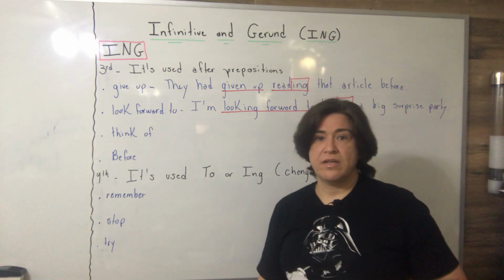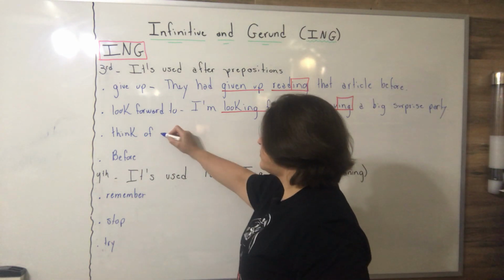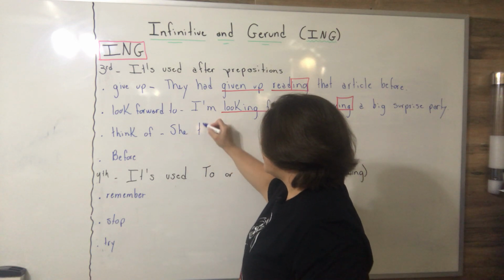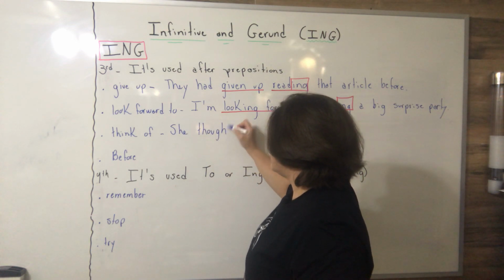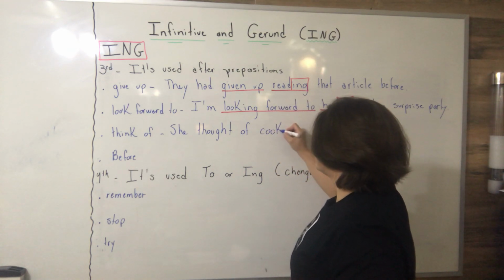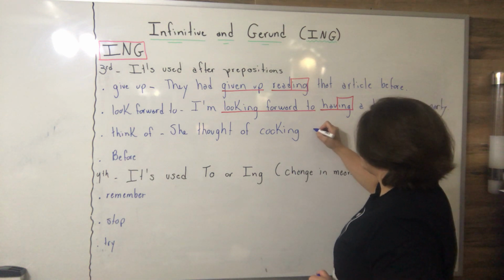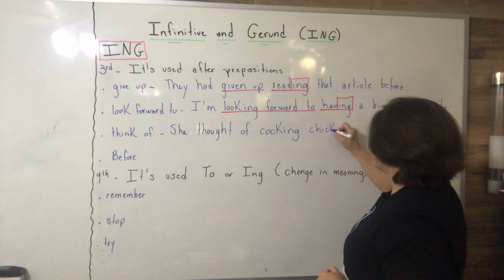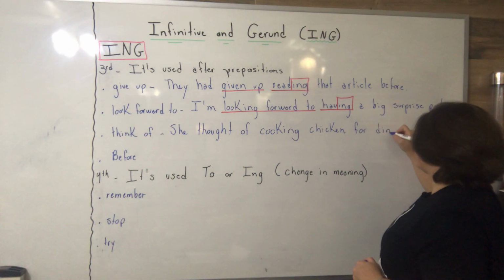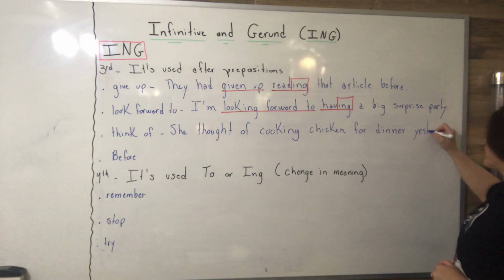Think of, there is a preposition. She thought of cooking chicken for dinner yesterday.